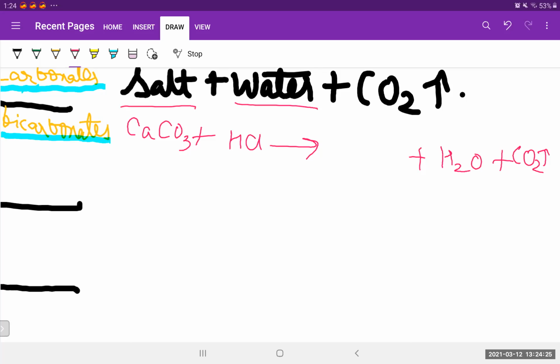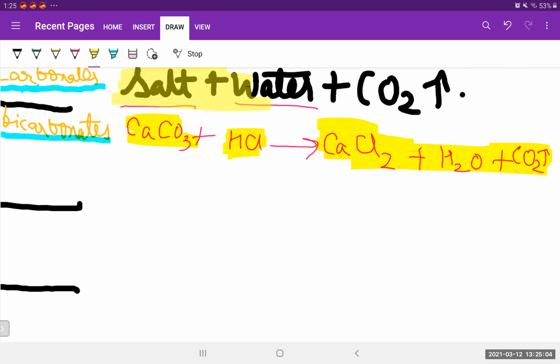Salt is always a very tricky thing from the examination point of view. If you're not getting it, you can use this method. First of all, write carbon dioxide and water, and then write the name of the salt. So let's see which salt we'll get. We have already taken hydrogen from this, and we have taken oxygen from this. Now we are only left with chloride, that is Cl, and calcium, that is Ca. So the salt will be CaCl2. I hope that everybody finds it super easy and interesting, because now it's in the form of a table. You can just revise it again and again.